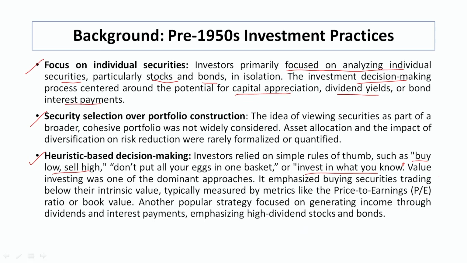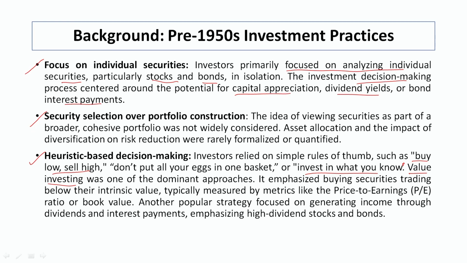Another thing that was quite popular at that point of time is value investing, which was popularized by Benjamin Graham in the 1930s. It focuses on the approach that we should invest in stocks which are undervalued, that means they have a good intrinsic value.